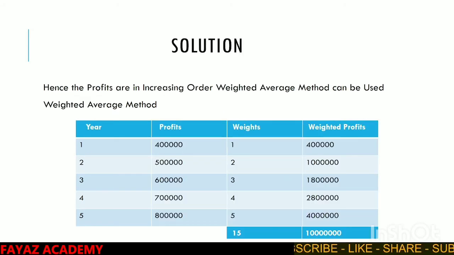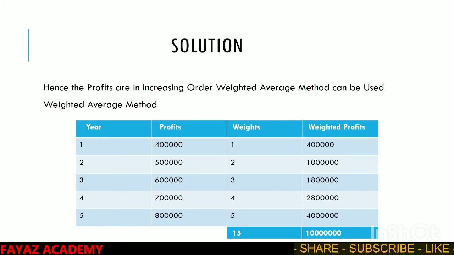Solution. The profits are in increasing order. See, 4 lakhs, 5 lakhs, 6 lakhs, 7 lakhs, 8 lakhs. So profits are in increasing order. We can use the weighted average method. In the simple average method, profits are in fluctuating nature, increasing, decreasing order. But in this case, the profits are only in increasing order. In the simple average example, from the first year to the second year profits decreased, and in the third year profit increased. So in fluctuating nature, simple average method is used. But in this example, the profits are in increasing order. So we have to use the weighted average method.